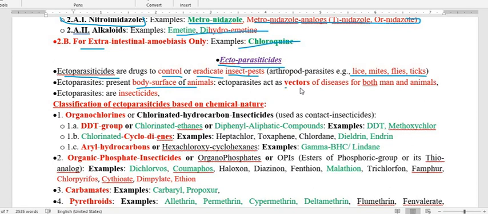And this ectoparasite possesses a very characteristic property as a vector of disease. That means some of the diseases may be transmitted to both man and animal. So therefore this becomes very important, like babesia, like theileria. So this is very important. Now we have to classify the ectoparasiticides.